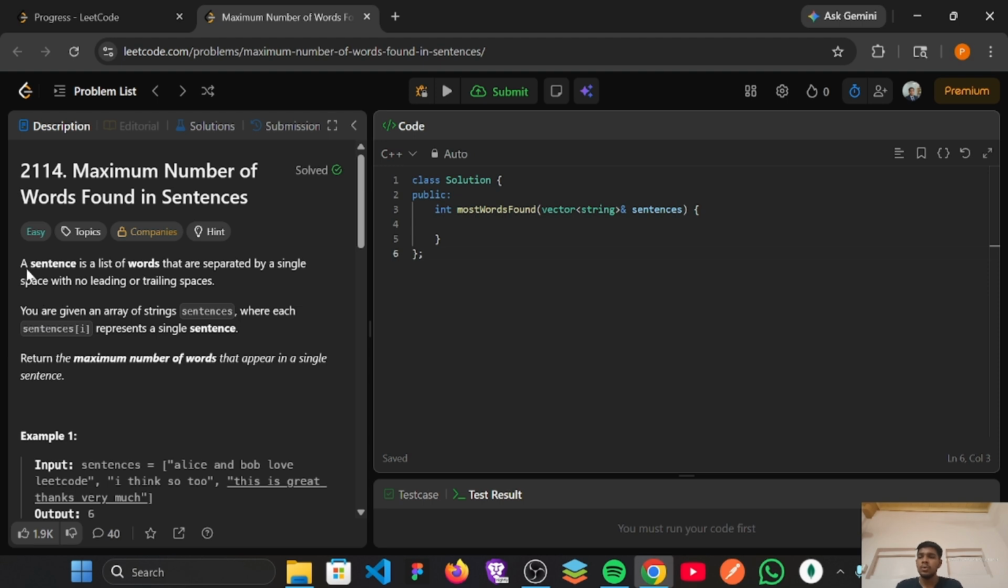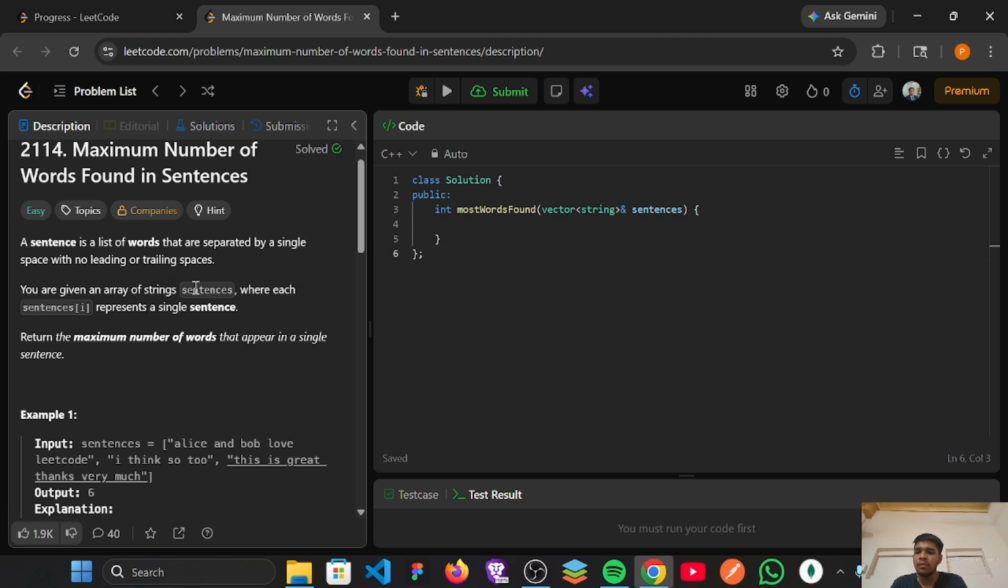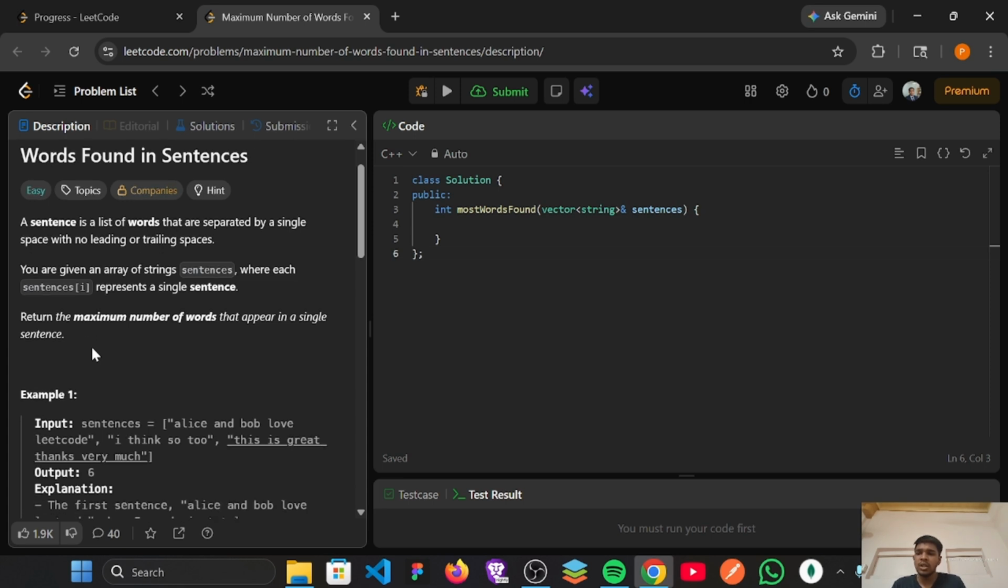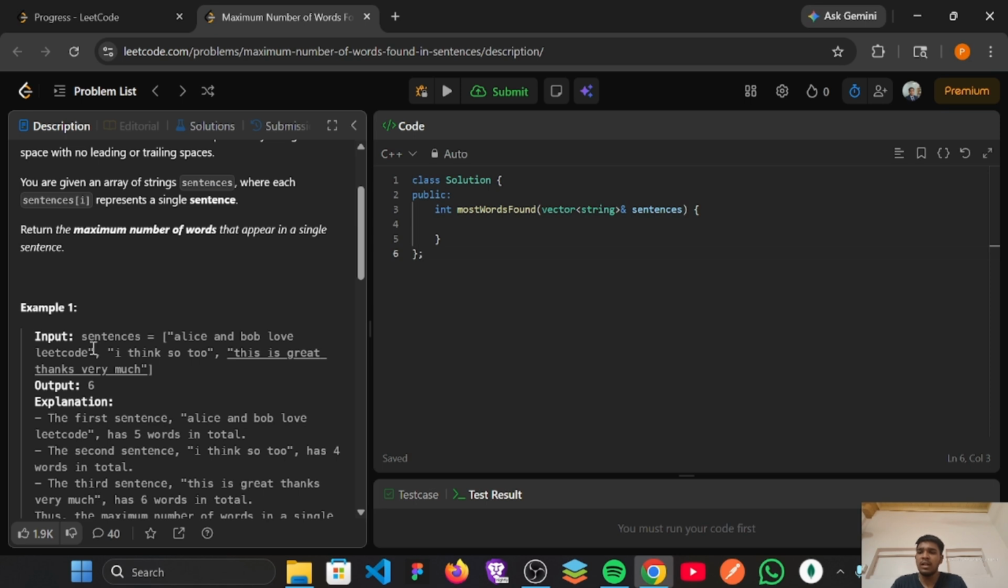Here we are given a question in which a sentence is a list of words that are separated by single spaces with no leading or trailing spaces. We are given an array of strings sentences where each sentences[i] represents a single sentence. We have to return the maximum number of words that appear in a single sentence. Let's understand this question in more detail by example.